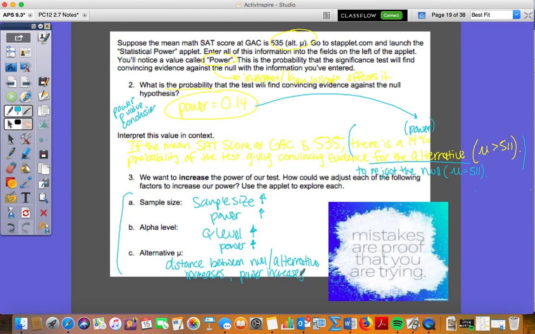If you remember, I changed this to 555, and our null was 511. This was greater than the 535 that I put. So the greater the distance, the more the power increases, because we have a higher probability of the test giving convincing evidence. Just be careful and make sure you know that. You don't have to solve for power. It's more about interpreting it and knowing number 3.